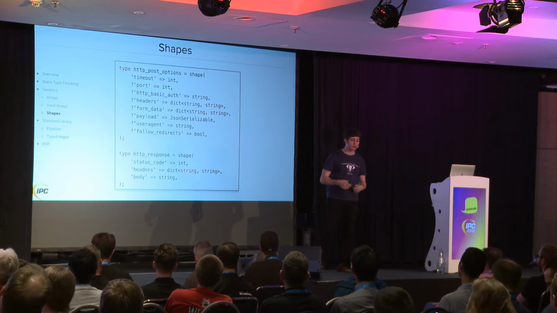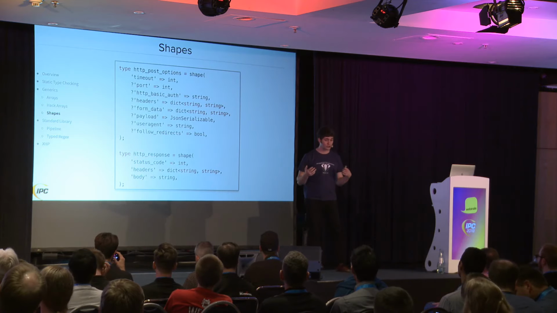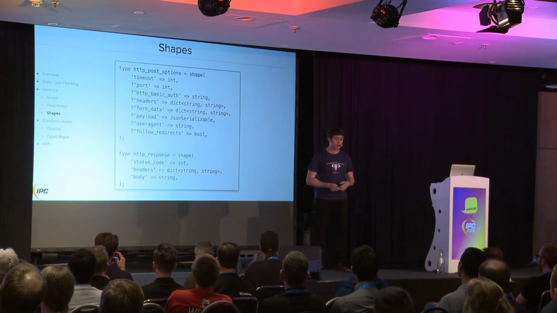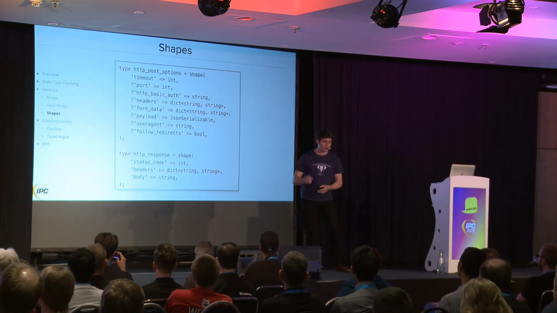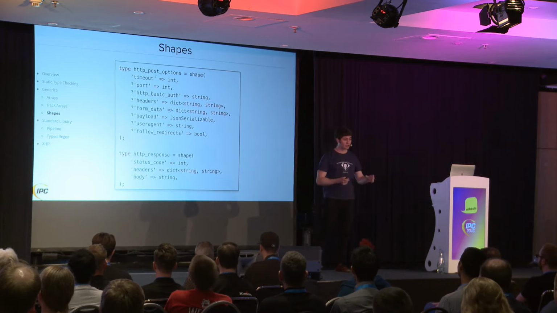Sometimes you're going to want to pass form data. Sometimes you're going to want to pass a JSON payload. Sometimes you will want to be overriding the user agent. So you end up with a lot of optional arguments. And you don't want to make each one of those into separate function arguments, so you usually make something like an array where you can pass those arguments in.